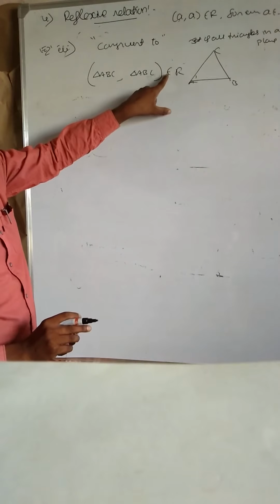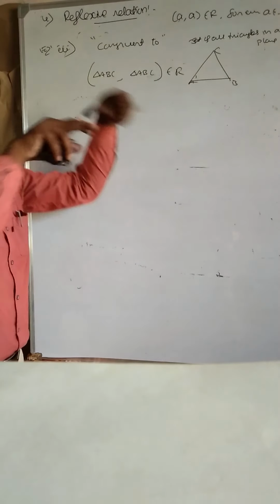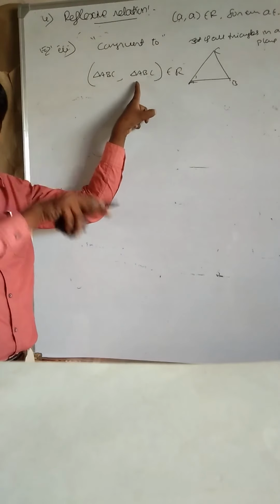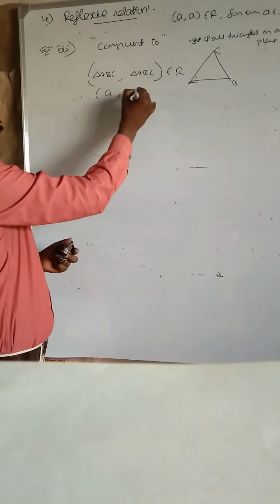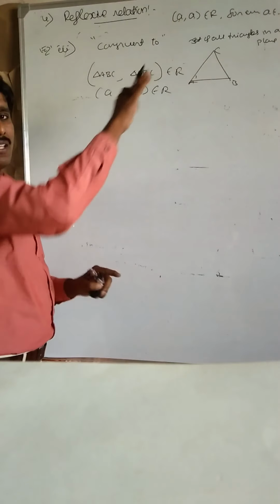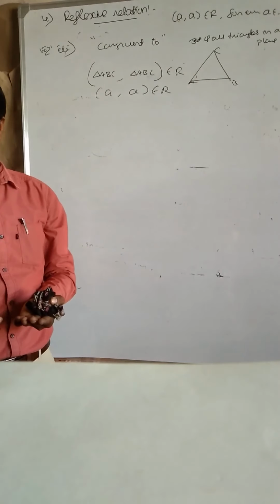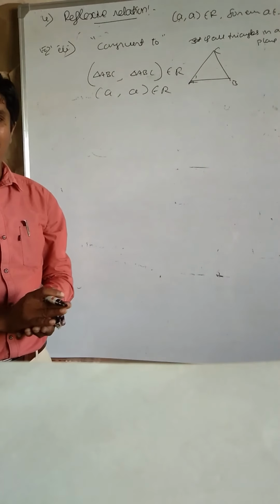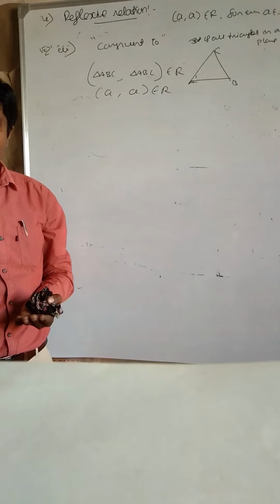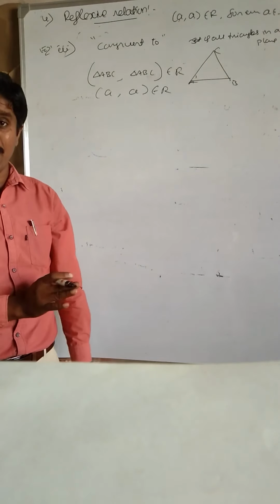When we say that it belongs to the relation or not, it means triangle ABC is congruent to triangle ABC itself. This is (A, A) form, observe here. (A, A) for every triangle in the plane. Any triangle, you can take equilateral triangle, isosceles triangle, scalene triangle, right angle triangle. You take any triangle, every triangle is congruent to itself.